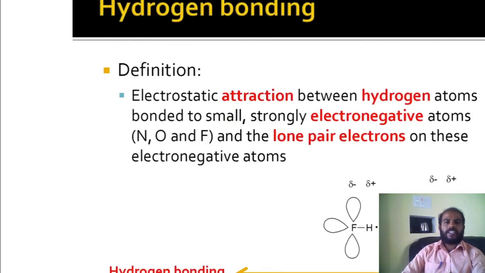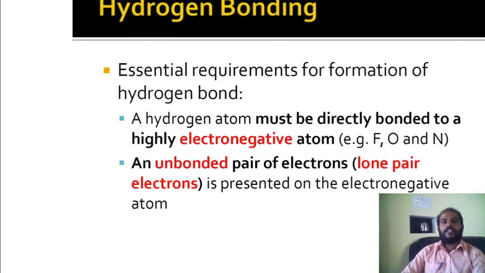Definition: electrostatic attraction between hydrogen atoms bonded to a small, strongly electronegative atom, nitrogen, oxygen, and fluorine, and the lone pair electrons on these electronegative atoms. Here again, dotted line shows hydrogen bonding between hydrogen and fluorine.